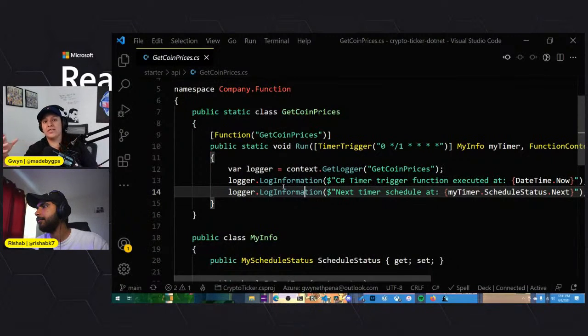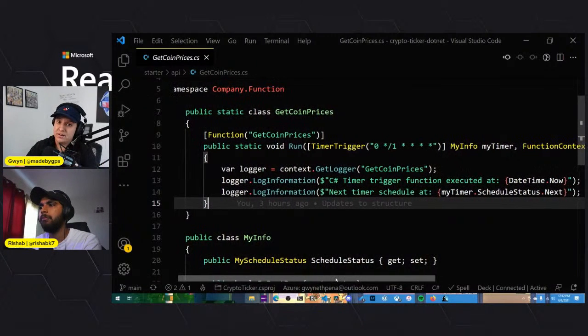So if you've used Azure Functions before, there's a bunch of different trigger options. We're using the timer one, and we've set it to run every minute. So our goal right now is to implement a timer Azure Function that will execute every minute and just call the CoinGecko API. And each time it calls the API, not only grab the JSON, but save it to Cosmos DB, to a Cosmos DB account, database, collection. And then that same JSON data, that payload, we're going to send it off to the SignalR service, so that any client that's connected to the SignalR hub will receive the new messages and then update in real time. Okay, so this is pretty standard. Again, I just created it and left it there.